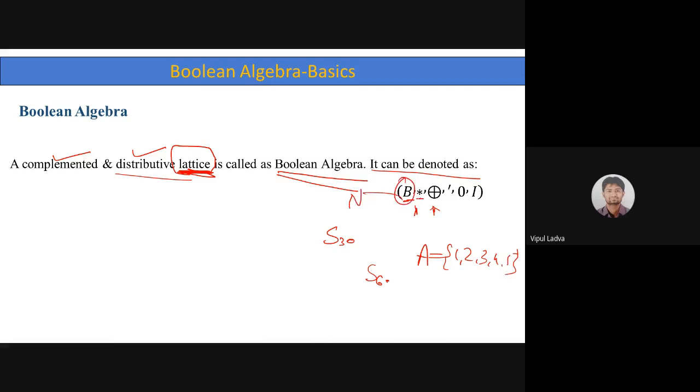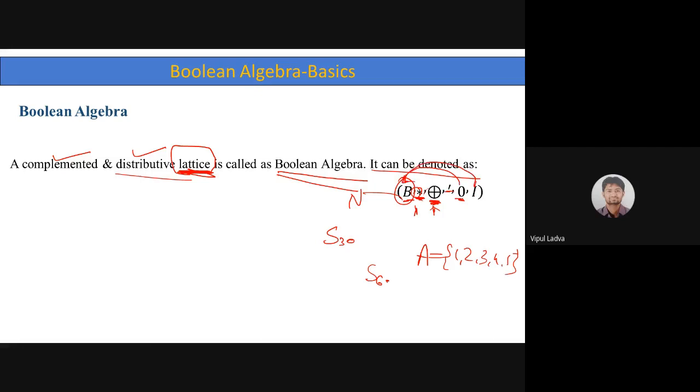Both these will have defined operations, GLB and LUB. As I said in the previous session, star means GLB, ring sum means LUB. Complemented, this is a dash, then this 0 stands for the zero element, which must be there in the set once again, and this I stands for the identity element.